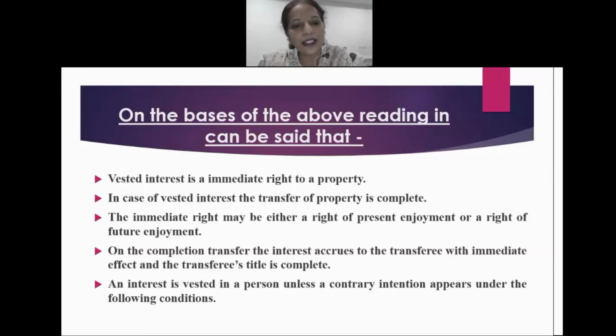The third one is the immediate right. The immediate right may be either a right of a present enjoyment or a right of a future enjoyment. Next, on the completion of transfer, the interest accrues to the transferee with an immediate effect and the transferee's title is complete. An interest is vested in a person unless a contrary intention appears under the following conditions. Now, on the basis of the above, one can say that vested interest is an immediate interest, the title is complete, the enjoyment may be at present,